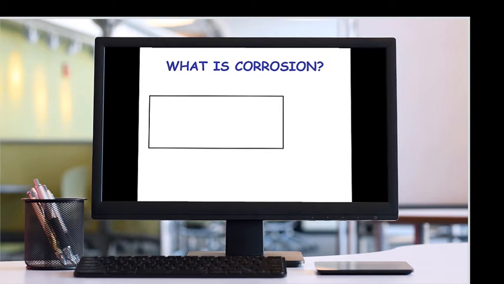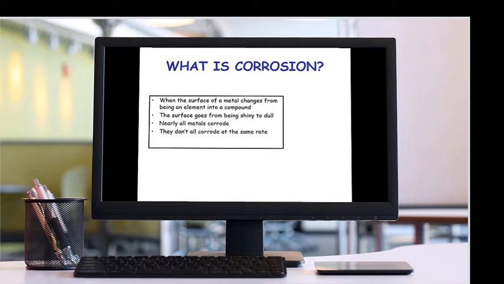Let's discuss corrosion. Corrosion is a very important topic in chemistry. When the surface of a metal changes from being an element into a compound, the surface goes from being shiny to dull, and this phenomenon occurs in metals. Nearly all metals corrode. They do not all corrode at the same rate.